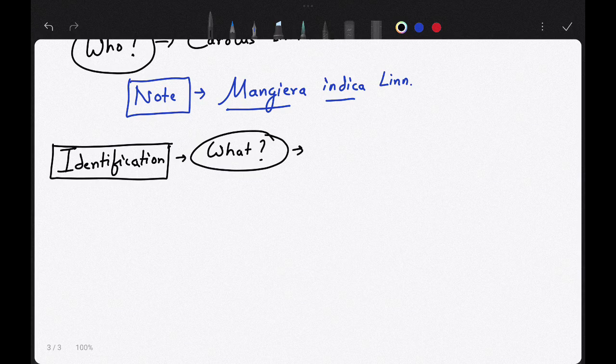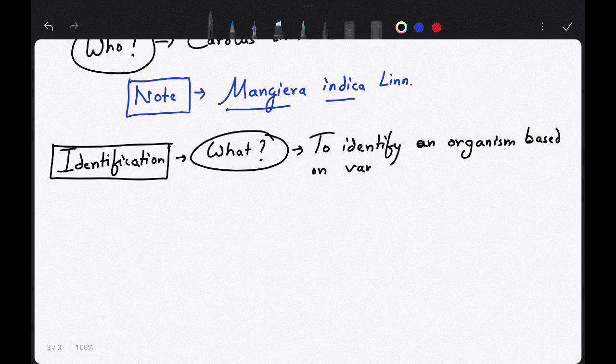Identification means to identify the organism based on various characters or characteristics. So write down, to identify an organism based on various characteristics.